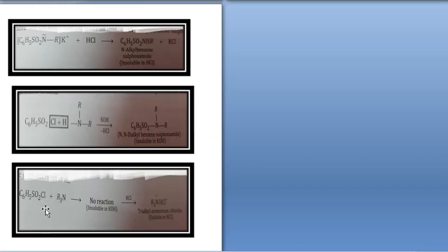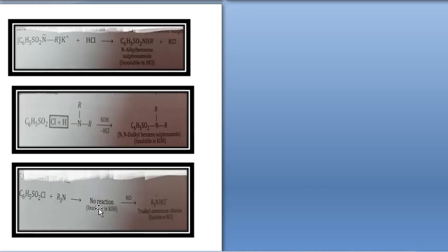And with tertiary amines, C6H5SO2Cl plus tertiary amine R3N, you will find there is no reaction at all, and it is insoluble in KOH. Further, if you treat it with HCl, you will get R3NHCl, with a positive sign on N and a negative sign on Cl. This is called trialkyl ammonium chloride. It is insoluble in KOH but soluble in HCl.